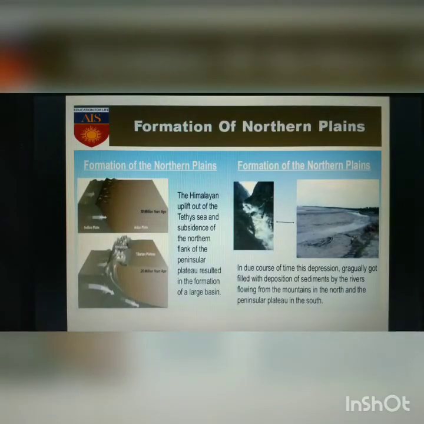Now let us come to the next topic, that is plains, the northern plains. How were they formed? The Himalayan uplift out of the Tethys Sea and the subsidence of the north flank of the peninsular plateau resulted in the formation of a large basin. In due course of time, these depressions gradually got filled with sediments deposited by the rivers flowing from the mountains in the north and the peninsular plateau in the south. That is how the northern plains were formed.